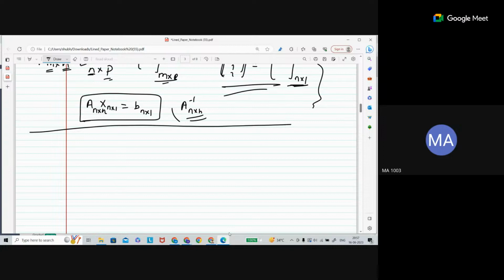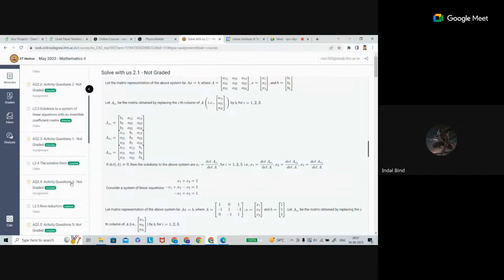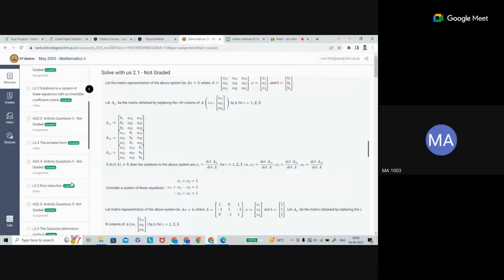My suggestion is that always use this Gauss elimination method. That is very easy and actually applicable, and it doesn't need much calculation. Only whatever you deal with in finding the determinant, some elementary row operations we know, type 1, type 2, type 3. Only those operations are enough to deal with such a system of linear equations.